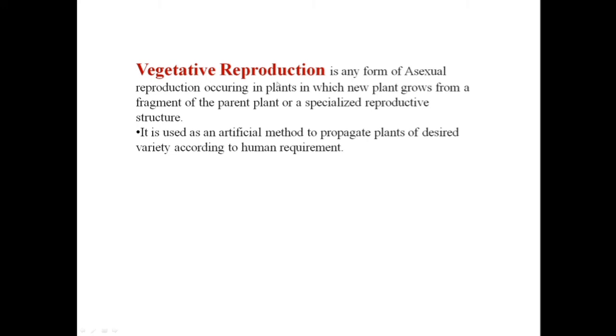Next is vegetative reproduction. Vegetative reproduction is the next part of asexual reproduction. This is the form of asexual reproduction where the new plant that is produced is from a fragment of a single parent plant, or from any specialized reproductive organ. This is an artificial method to propagate the desired varieties of plants to fulfill human requirements.